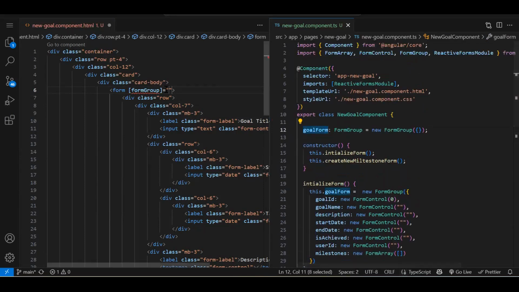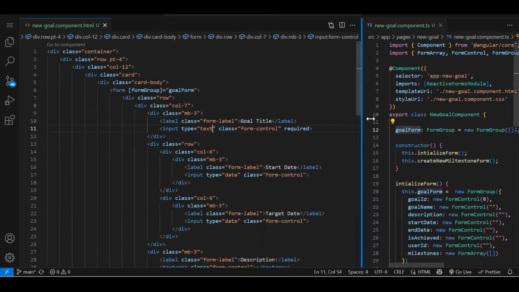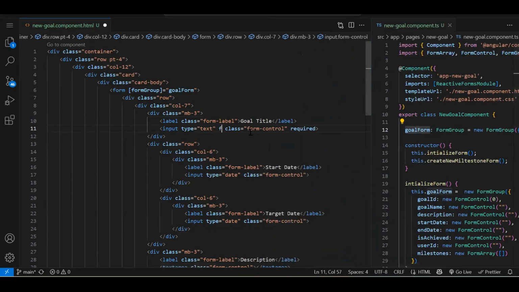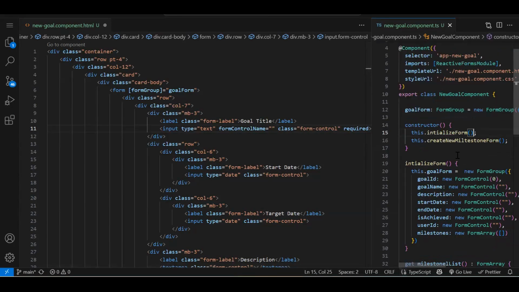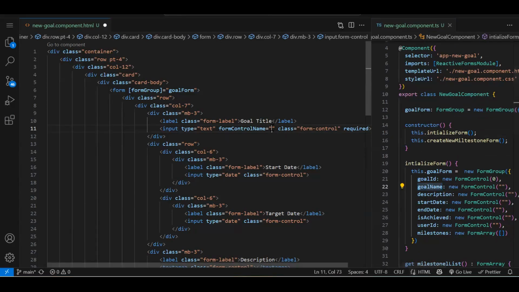So that is goal form. We'll go over here. Then what are the controls we have there? We need to bind it. So over here, form control name is equal to, over here, what it will go, where it is, our control name, that is goal name, will go over here.